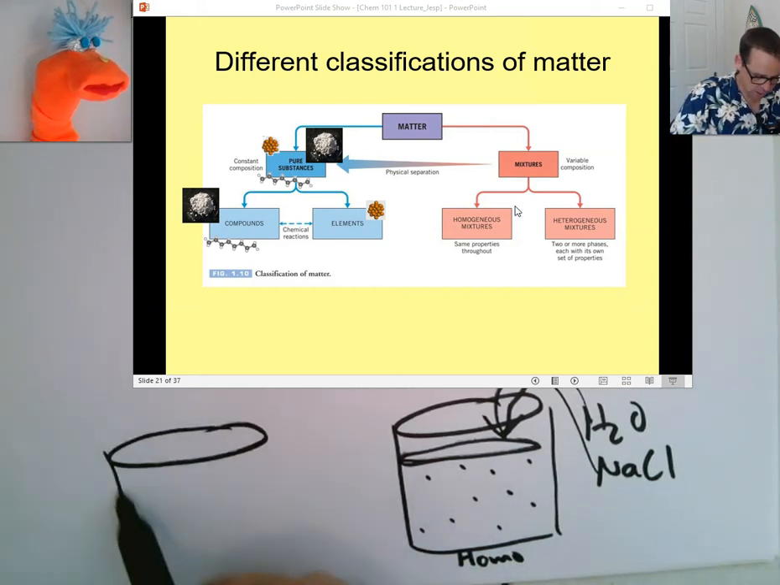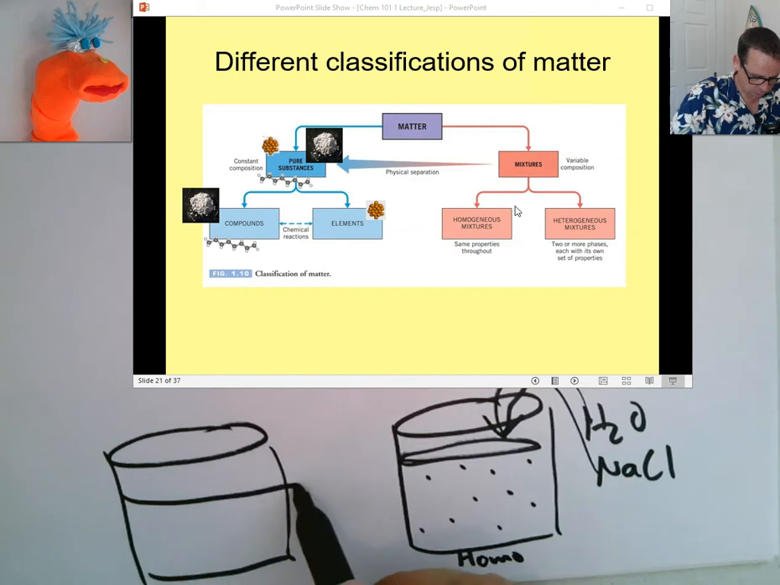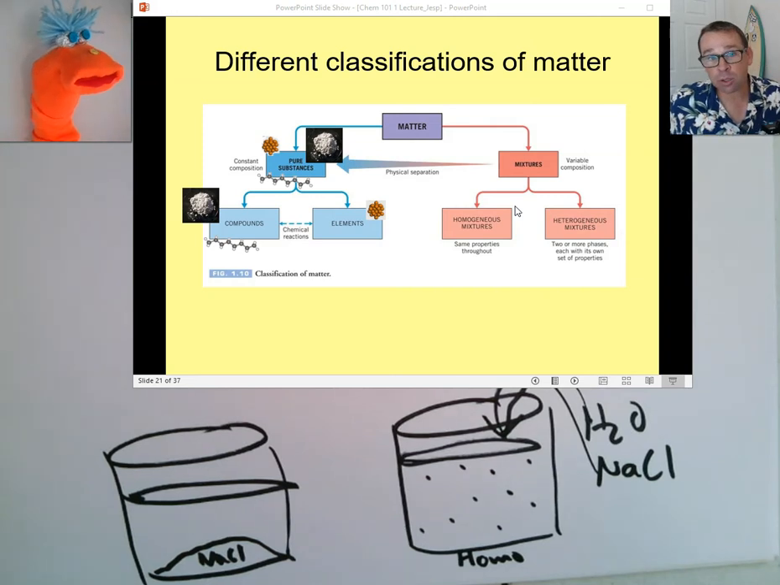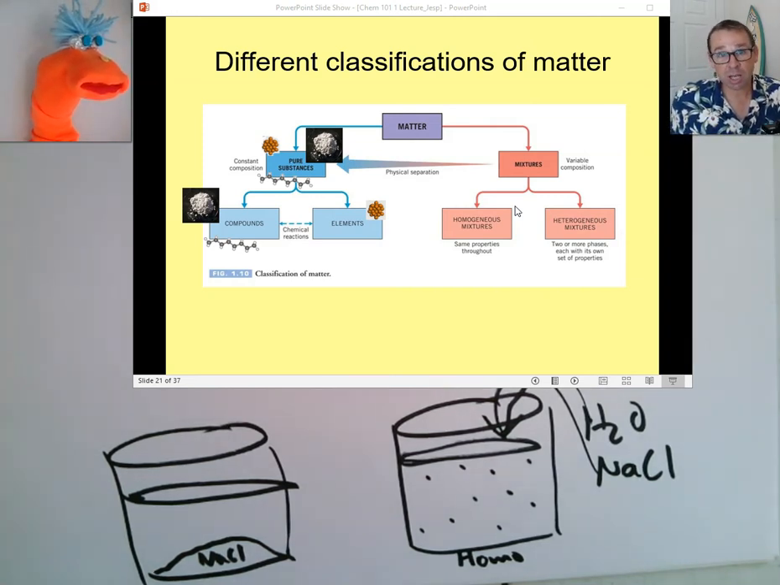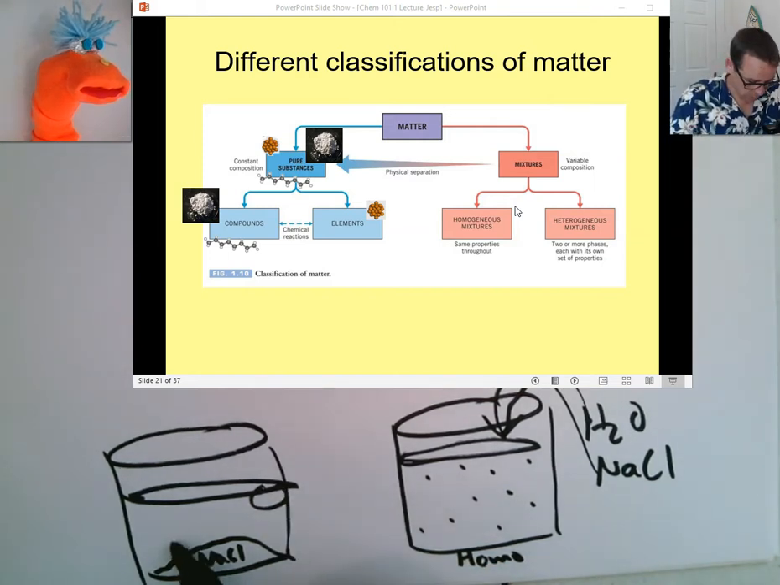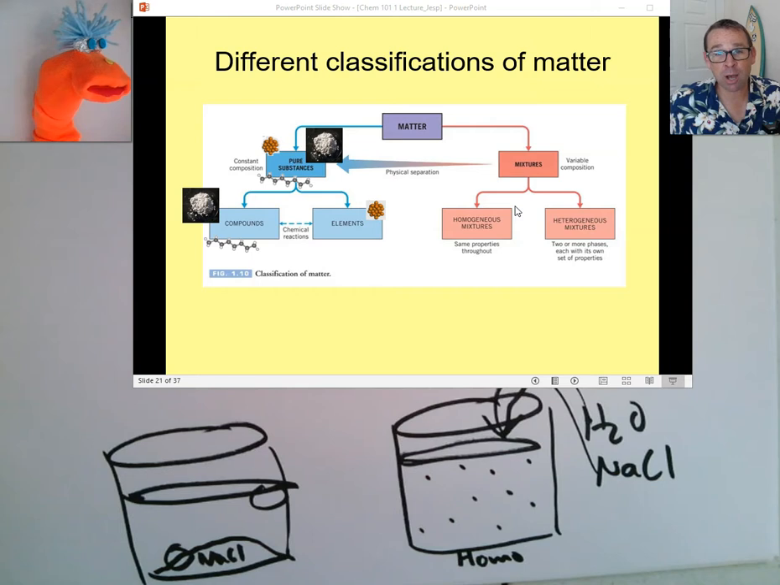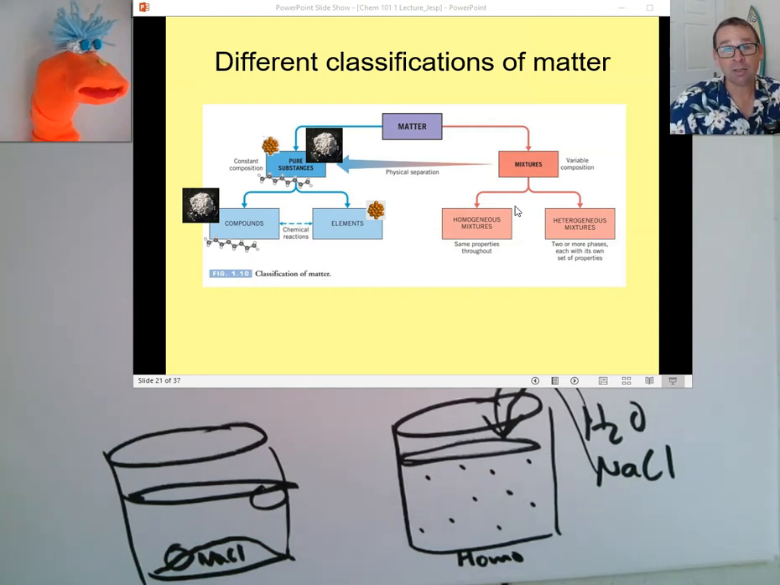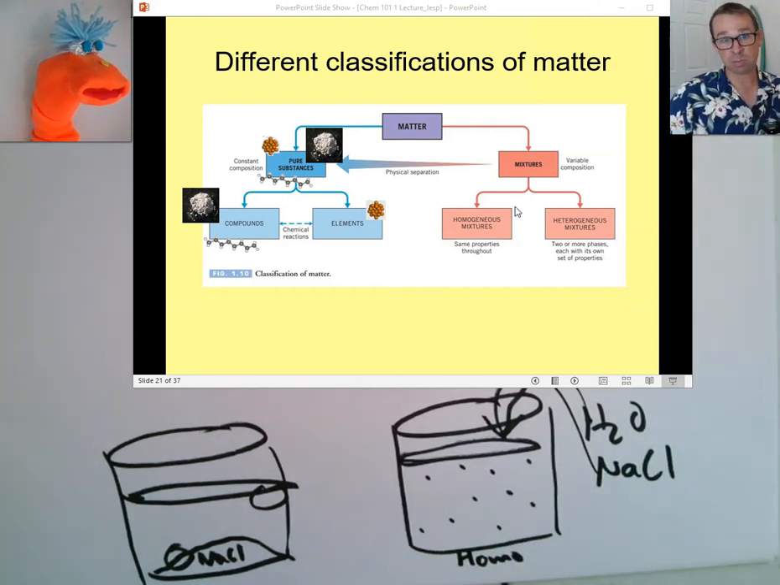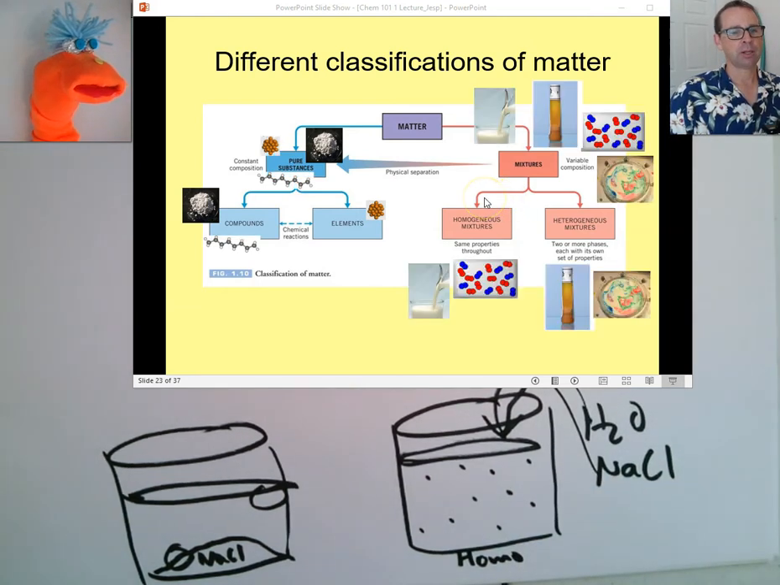However, if I had a different mixture where I have some water and I put in a lot of sodium chloride and I get some undissolved sodium chloride at the bottom, then I would say that this is a heterogeneous mixture, because the amount of sodium chloride here will differ from the amount there. So homogeneity or heterogeneity refers to the concentrations in different locations of the different species. Okay, very good.